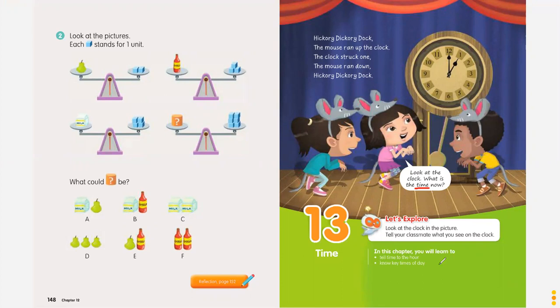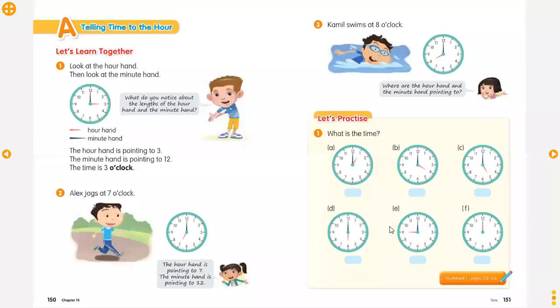In this chapter, you will learn to tell time to the hour and to times of day. But actually, today we are just going to discuss telling time to the hour. Okay, so students, let us start the lesson. The first is telling time to the hour.